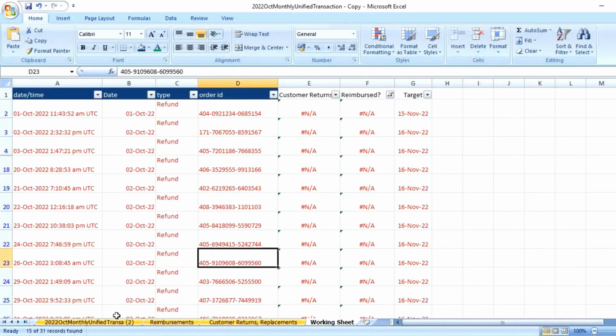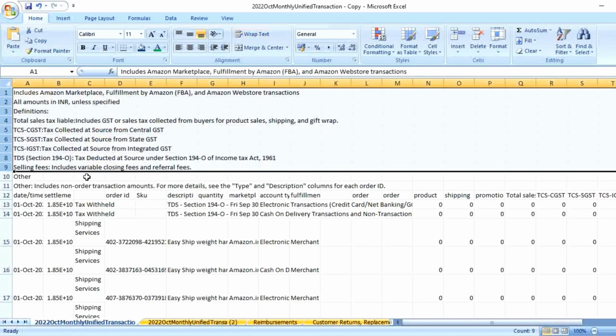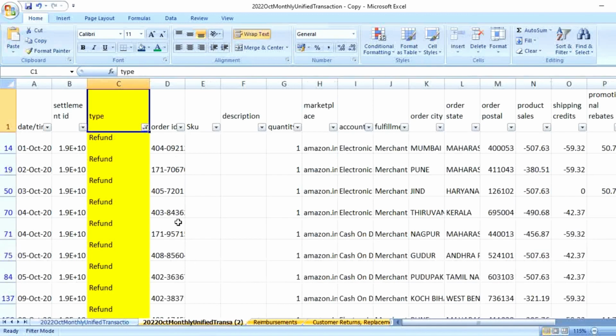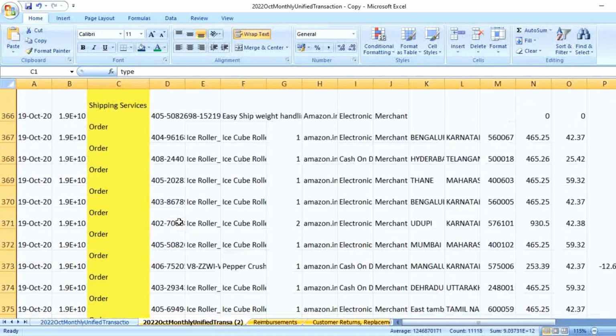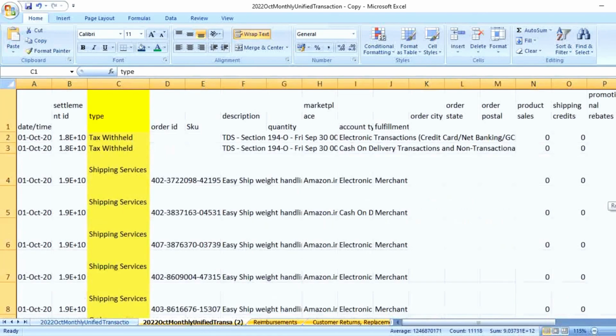Now the first and foremost thing is that I downloaded my data range reports. When I downloaded my data, this is exactly what I get to view. I want this data to be much more clear and concise, so I'll just delete the first 9 rows. Now when I delete the first 9 rows, this is exactly what I get to view. In this report, I'm just trying to cleanse it.